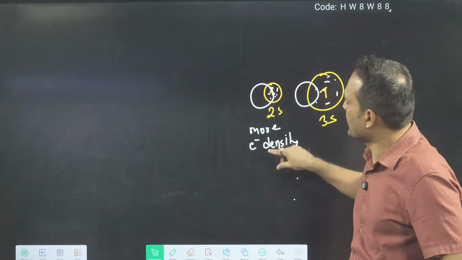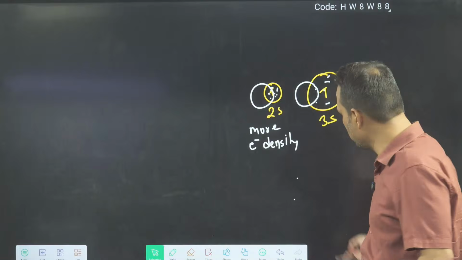So more electron density means better overlapping.